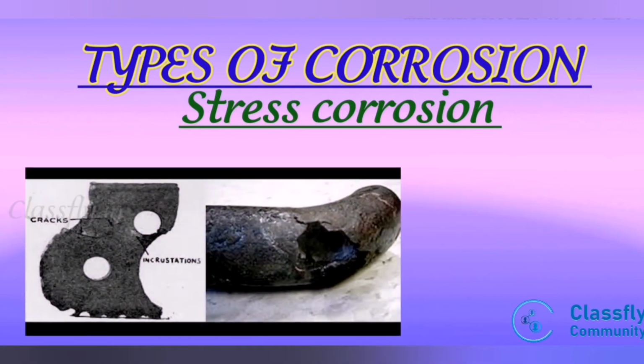For example, caustic embrittlement in boilers. First, it is a type of boiler corrosion which makes the boiler material brittle. This is caused by using highly alkaline water in the boilers. Most commonly in a high pressure boiler, during the lime soda process, free Na2CO3 is usually present in a small proportion in the softened water. Second, Na2CO3 in high pressure boilers decomposes to give sodium hydroxide and carbon dioxide. This makes the boiler water caustic.